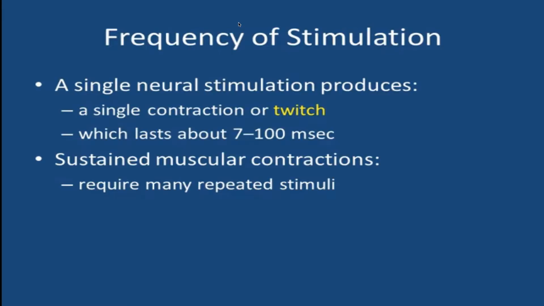In the frequency of stimulation, a twitch is a single stimulus contraction, relaxation sequence in a muscle fiber that can vary in duration depending on the muscle type, location, and the internal and external environmental conditions. A single neural stimulation produces a single contraction or a twitch, which lasts about 7 to 100 milliseconds. And sustained muscle contractions require many repeated stimuli. The length of a twitch depends on the type of muscle.